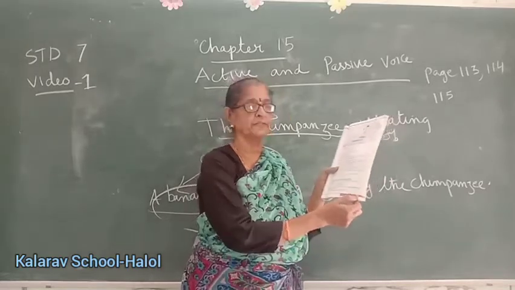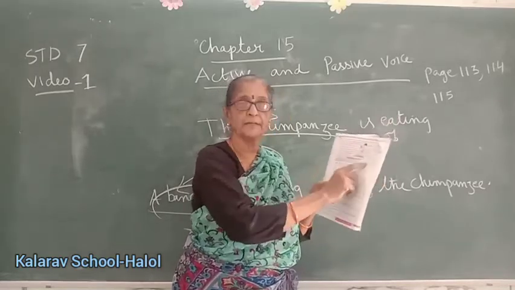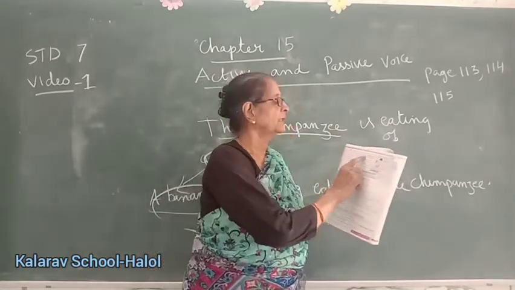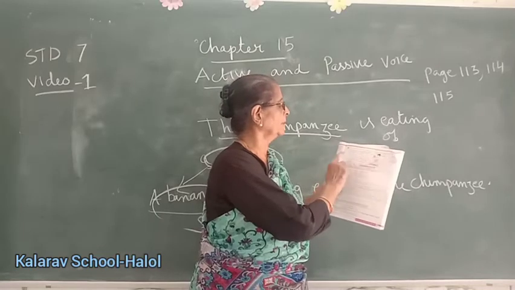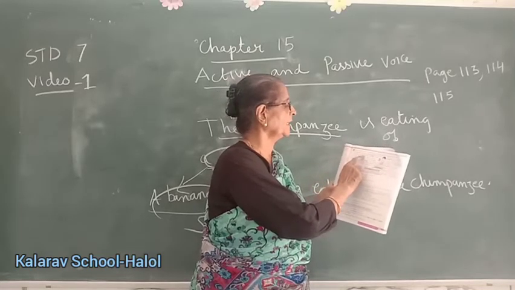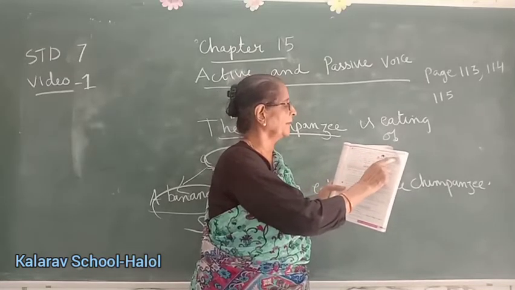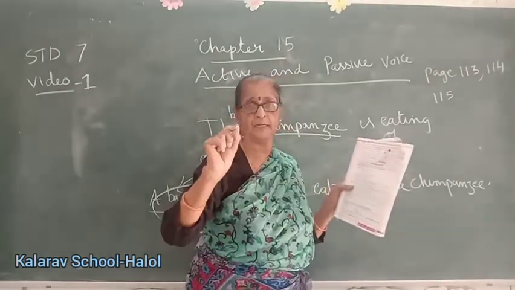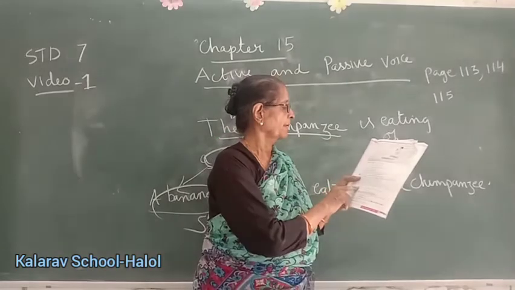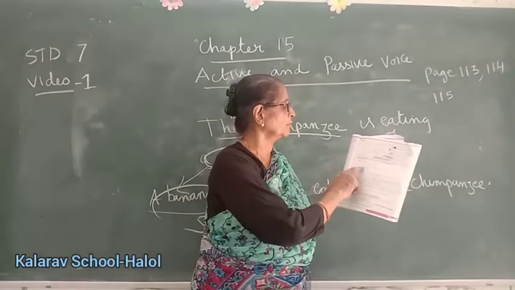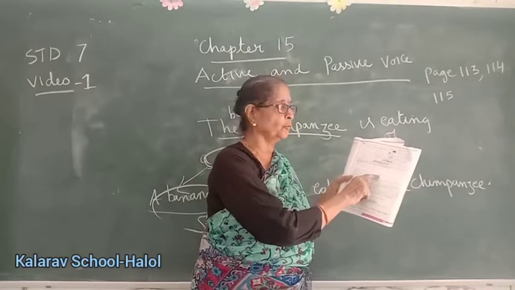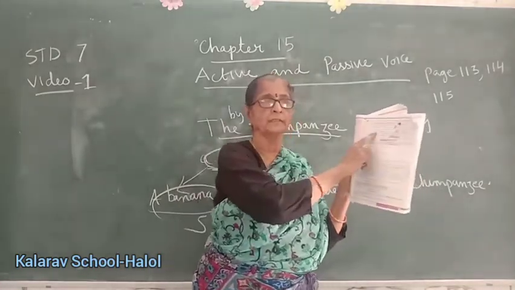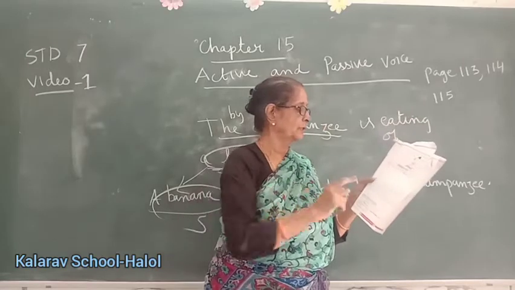Last, page 115. All the answers I have written here. I will just explain once. He sold the house. The house was sold by him. She caught the butterfly. The butterfly was caught by her. Okay, so you all will write these answers very neatly. Yeah. Now in passive voice, this sentence can be rewritten in two ways. Two ways we can write, but we are going to do this only. Just now, okay? Don't be confused.